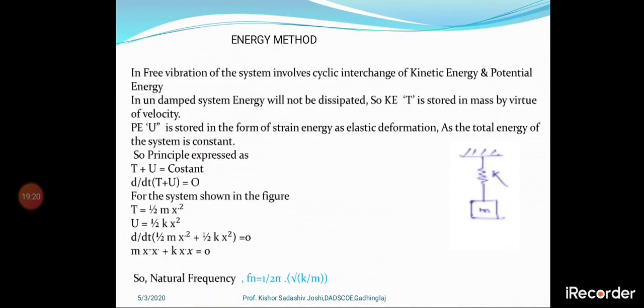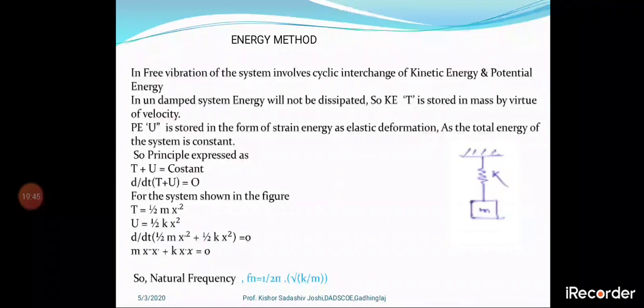Now I can differentiate the above equation with respect to time, that is d by dt of T plus U is equal to 0. Differentiating a constant, the result will be 0. For the system shown in the figure, T is equal to half m x dot square and U is equal to half k x square.